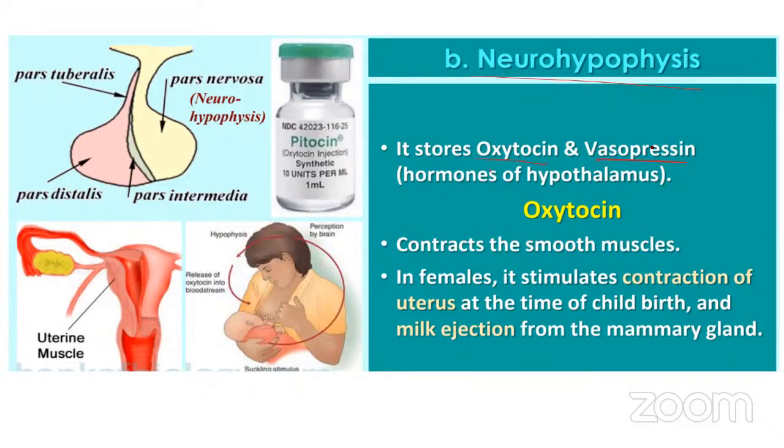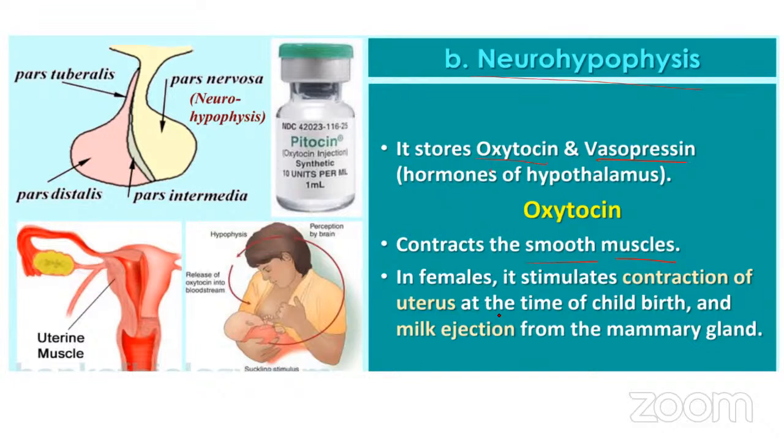So during delivery, when the delivery of a baby is happening, now what happens? The uterus has to contract so that the baby is pushed towards the vagina and the baby is delivered. If these contractions have to happen, they have to be very, very powerful contractions. So when oxytocin is released, it acts on smooth muscles such as the uterus of the female, and it creates these parturition contractions. Whenever these contractions happen, that leads to the delivery of the baby.